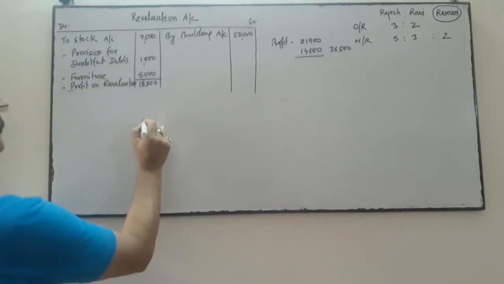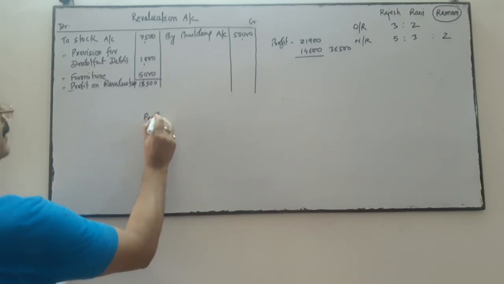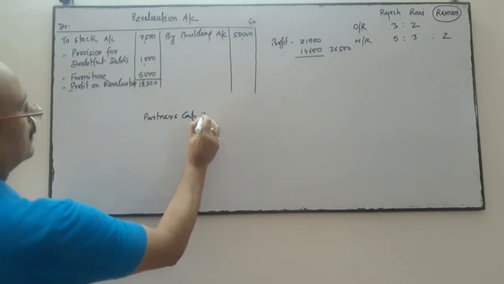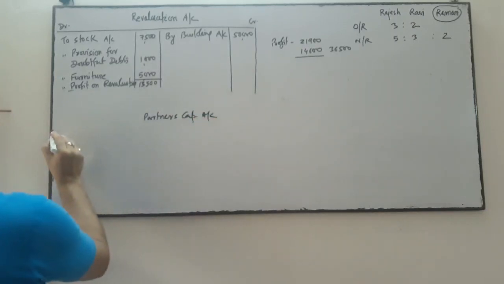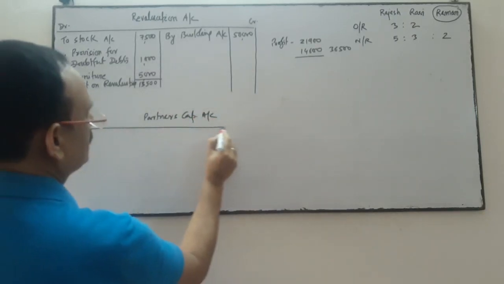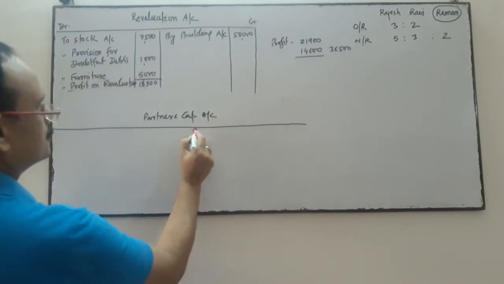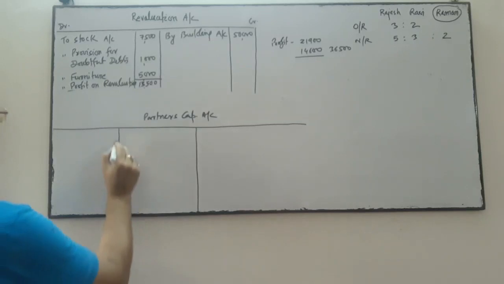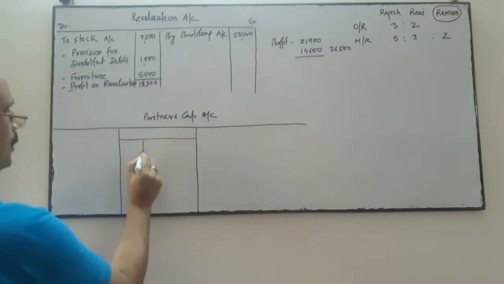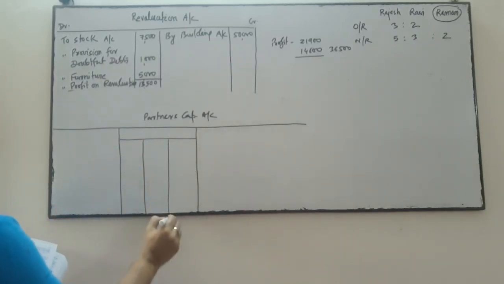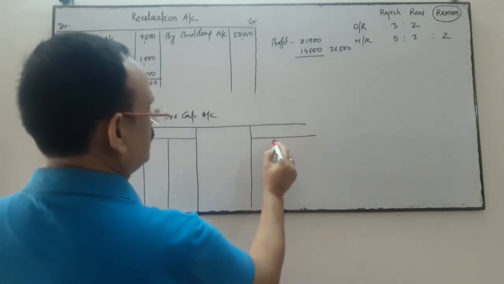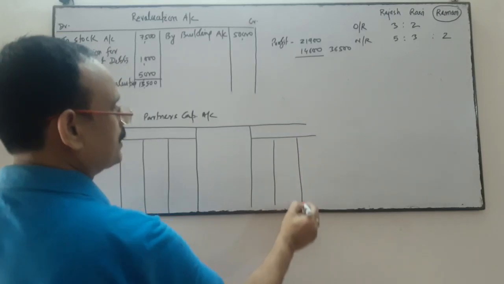So from here I am going to write the partners' capital account. There are 3 partners, including the new one. That's why I have drawn the columns of 3 for the 3 partners.